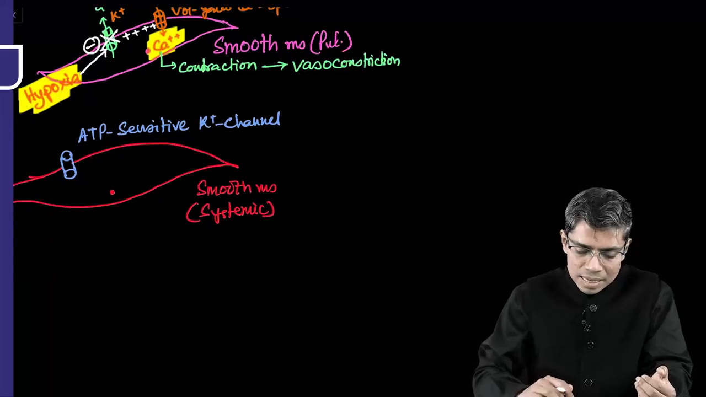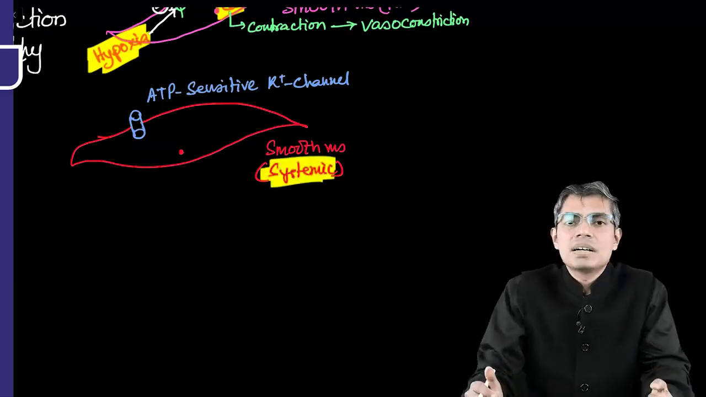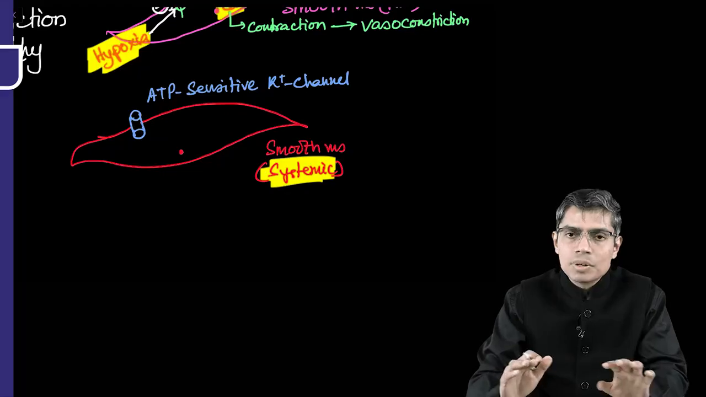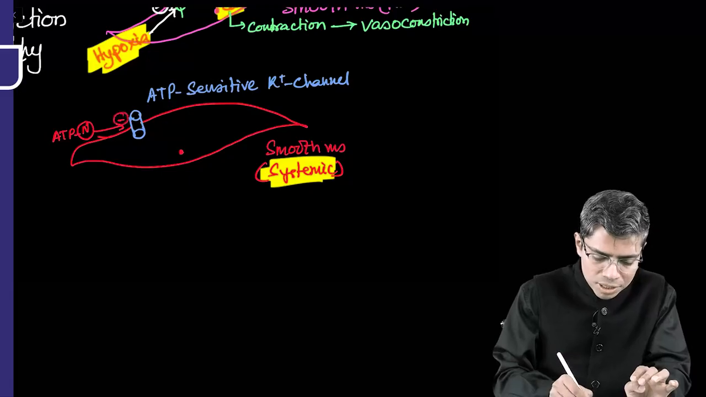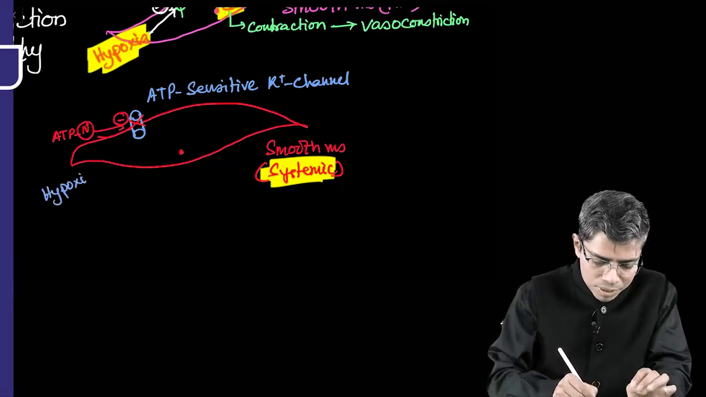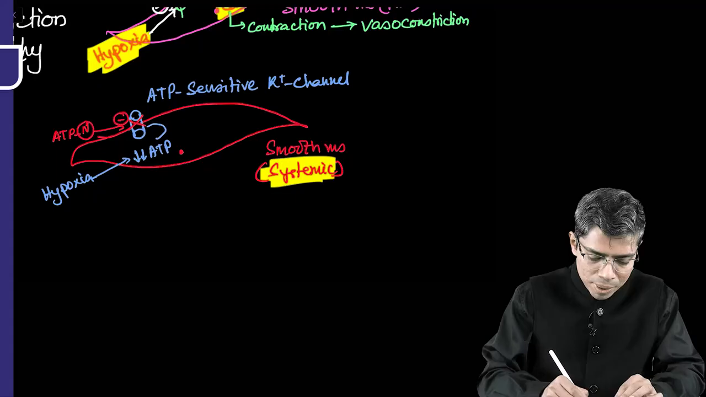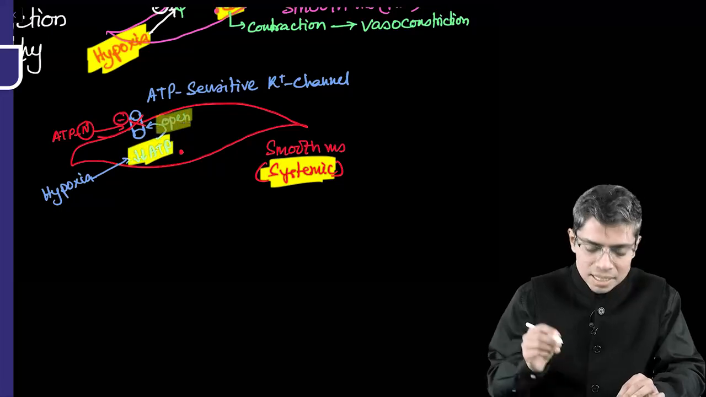But if you look at the ATP sensitive potassium channel at the level of systemic vasculature, its behavior is a little different. What difference? Whenever ATP level is adequate, the channel will remain closed. So this is ATP level normal, the channel is closed. Whenever there is hypoxia, there will be a decrease in ATP inside the cell. Whenever there is a decrease in ATP, this leads to opening up of the channel. So decreased ATP means the channel is opening up.